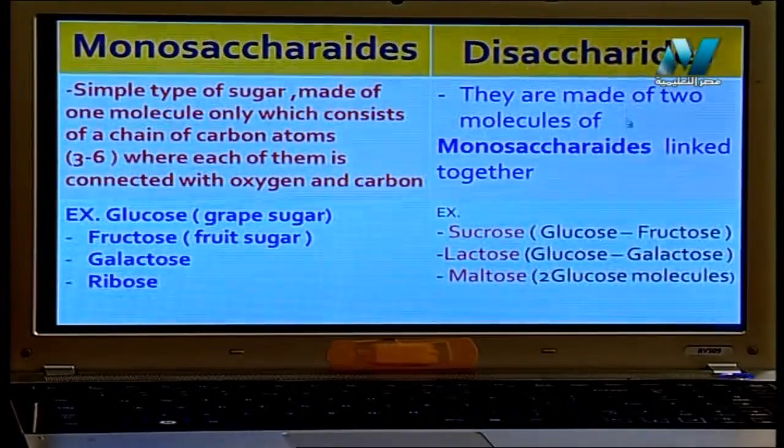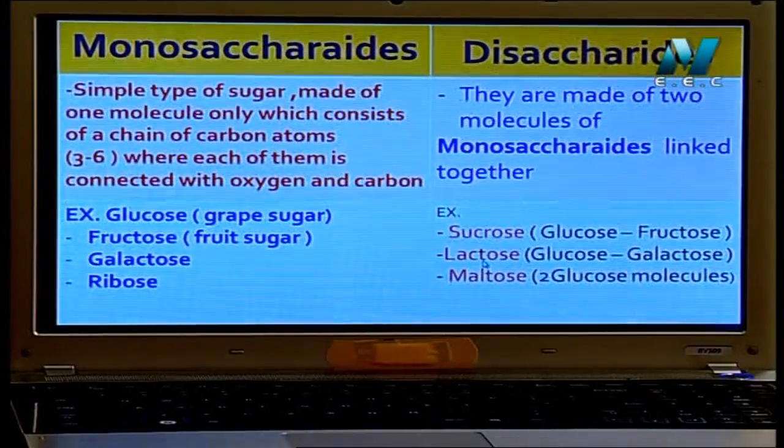But disaccharides are made of 2 molecules of monosaccharides. 2 monosaccharides combine together to form disaccharides, such as this. This is a very important point. Take care. Sucrose, this type of sugar is found in sugar cane, formed from the combination of glucose and fructose.